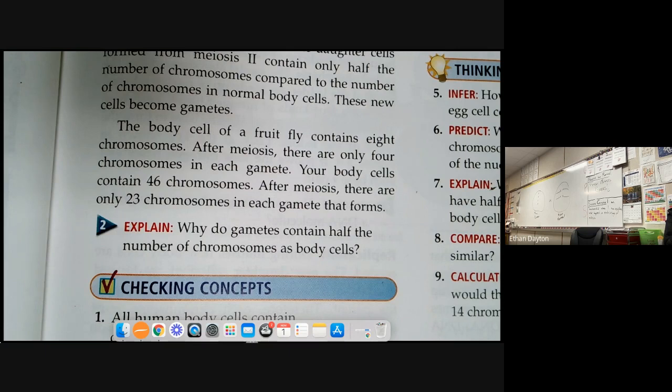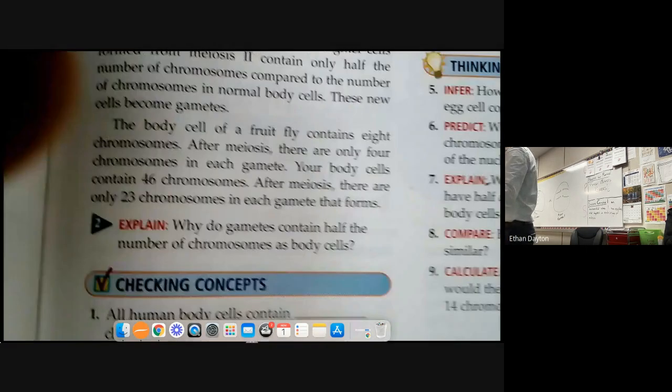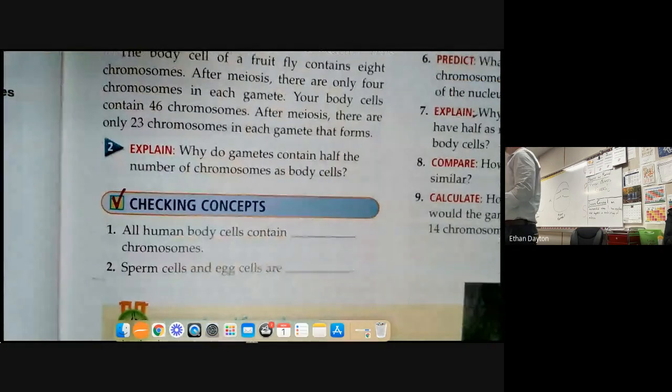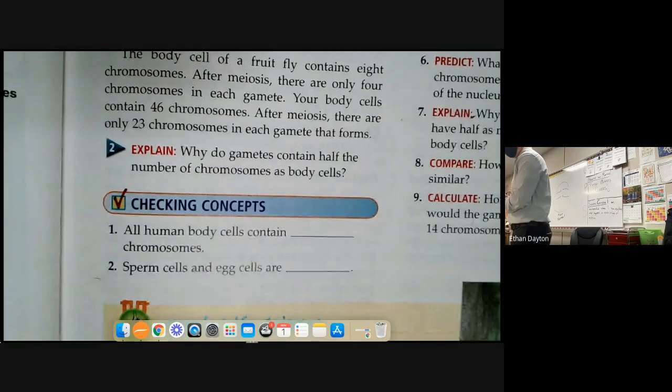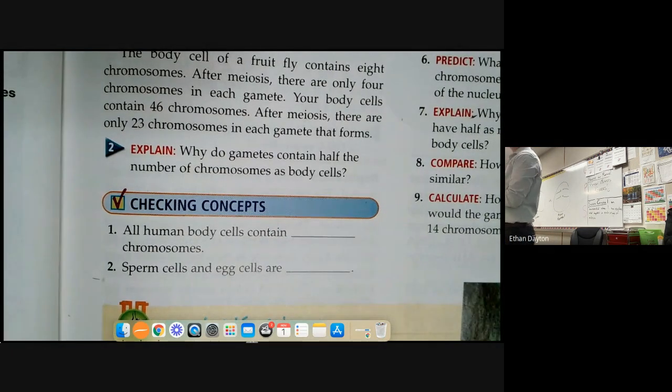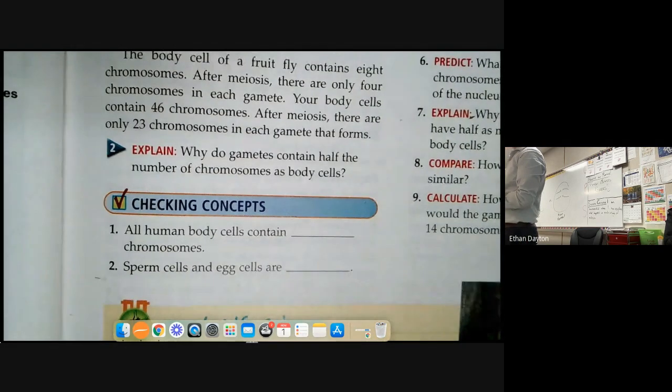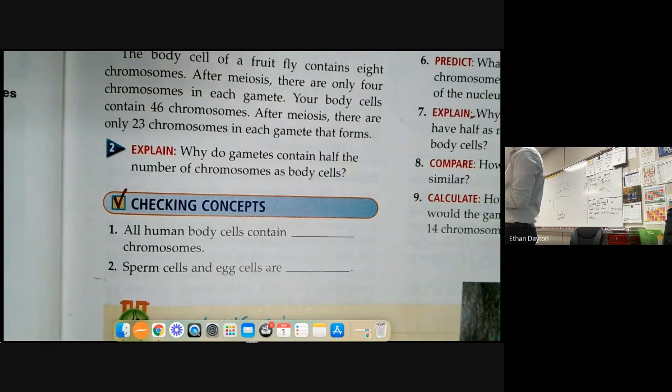Okay, alrighty. Let's go to checking concepts. All human body cells contain how many chromosomes? Ryan? If you look on page 66, there's a table that talks about the number of chromosomes. 46. So, number 1, all human body cells contain 46 chromosomes.